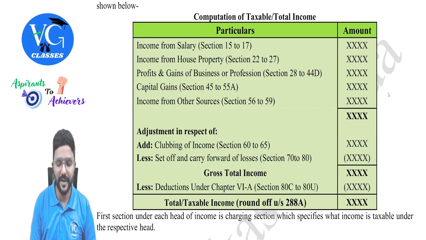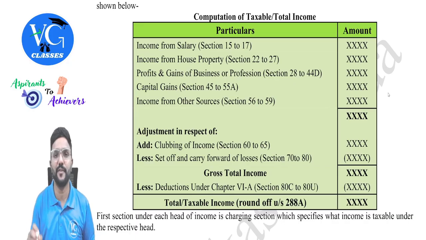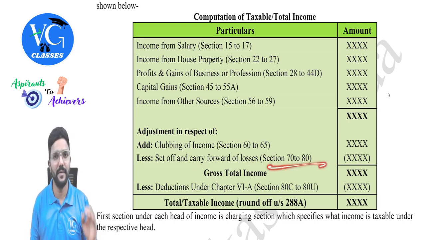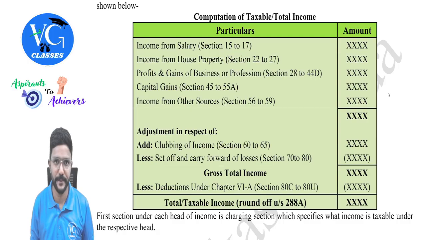Then coming to the adjustments, if required, we need to make 2 adjustments for whatever income we already computed. The first one is clubbing of income, which is covered in sections 60 to 65, and the set off and carry forward of losses, which is covered in sections 70 to 80, guys. And each of these, we will be learning as a separate topic, guys.